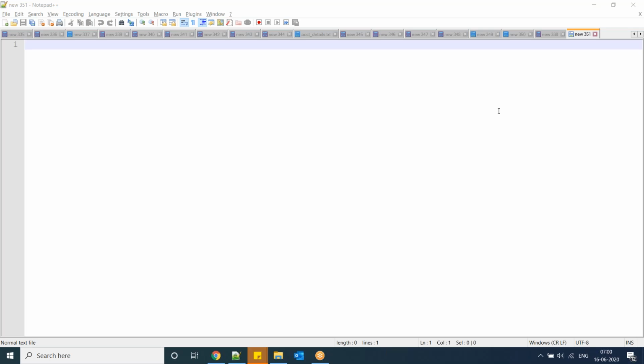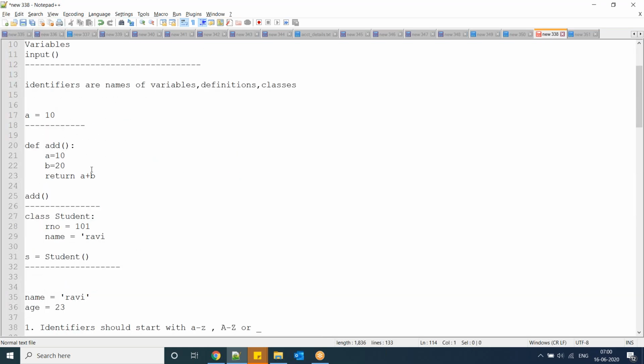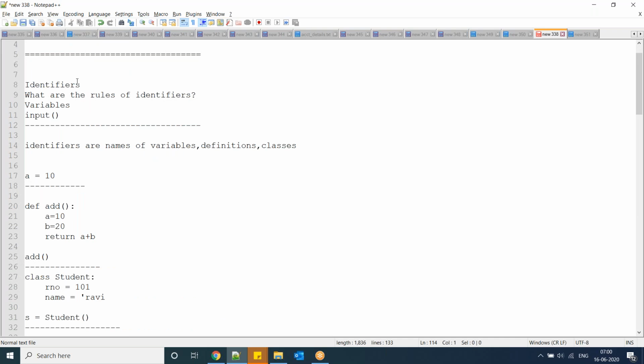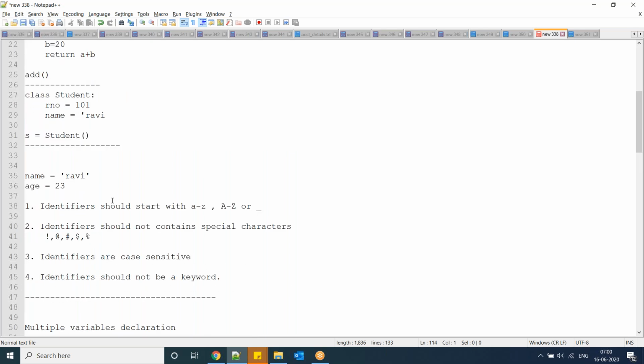Last class, we discussed identifiers. Identifiers are names. Names of what? Variables, definitions, and classes. And what are the rules for identifiers? What are the rules for declaration?